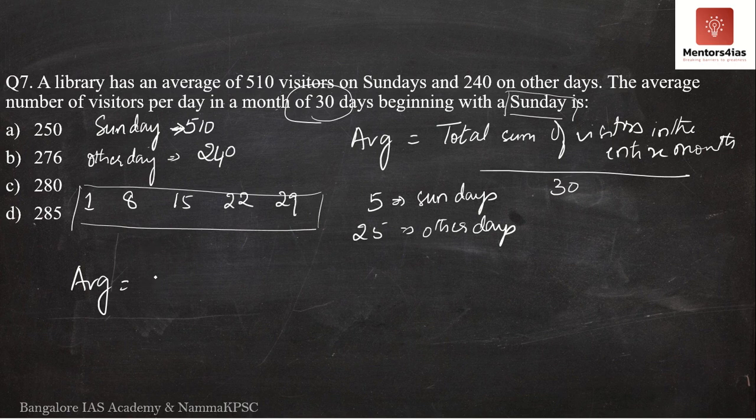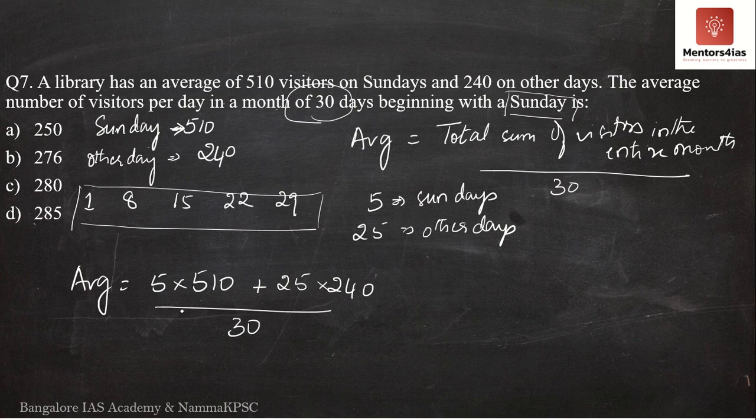Therefore in 5 Sundays, 5 into 510, plus every other day, Monday, Tuesday, Wednesday, Thursday, Friday, Saturday, every day except a Sunday, on an average you have 240 visitors. So on 25 days it is 25 into 240. This whole thing divided by 30.